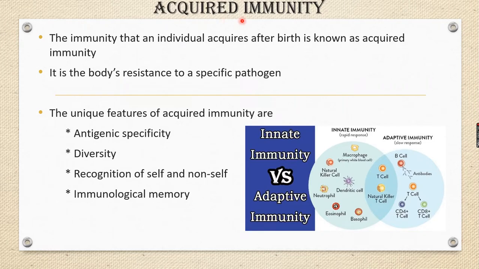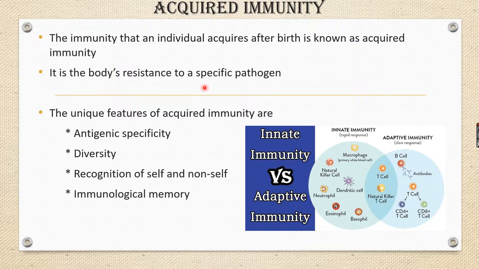Good morning. Today we are going to see about acquired immunity, adaptive immunity, what are the various types, its characteristic features. Already we have seen about natural immunity or innate immunity. Innate immunity is from the birth itself. Adaptive immunity is also called acquired immunity. After birth we obtain it through the antibodies, and the immunity that an individual acquires after birth is called acquired immunity.